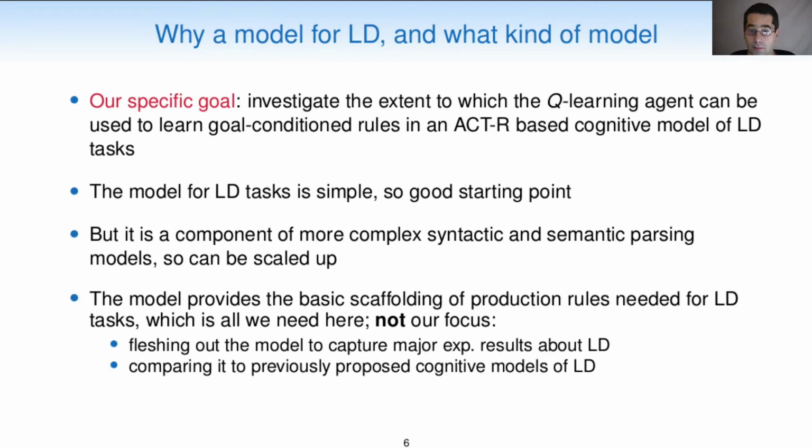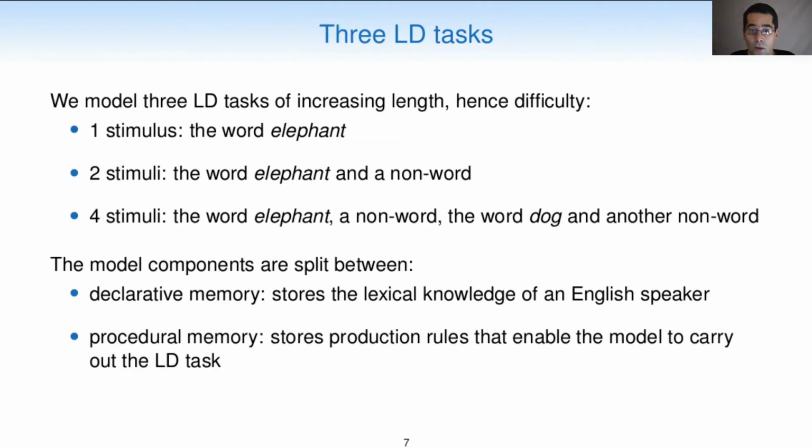The model for the LD task is simple, as we mentioned, so it is a good starting point, but it is a component of more complex syntactic and semantic parsing models, so it can be scaled up. We will model 3 lexical decision tasks of increasing length, hence difficulty. A one-stimulus task, where the word elephant is displayed on the virtual screen for the ACT-R model. A 2-stimuli task, in which the word elephant is displayed, then a non-word. And finally, a 4-stimuli task, in which the word elephant is displayed, then a non-word, then the word dog, and then another non-word. The model components will be split between declarative memory, which will store the lexical knowledge of an English speaker, and procedural memory, which stores production rules that enable the model to carry out the lexical decision task.